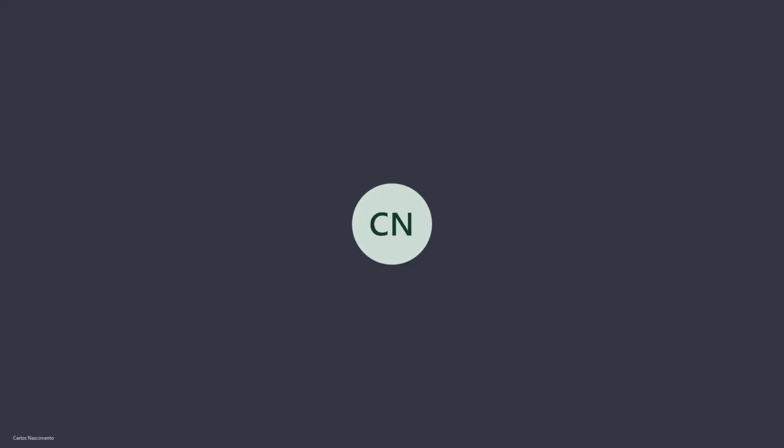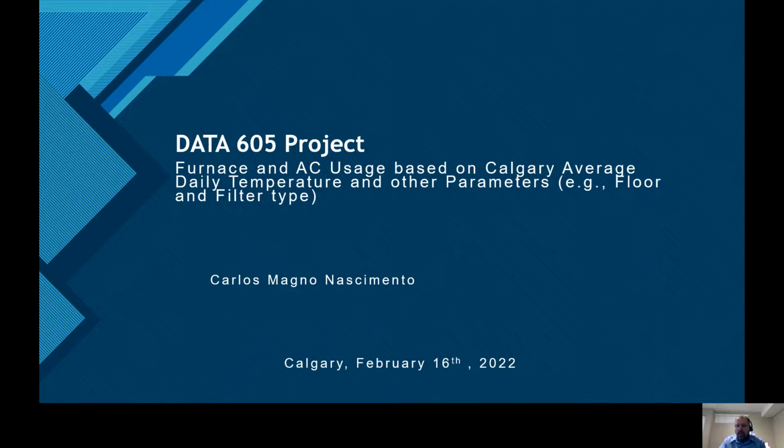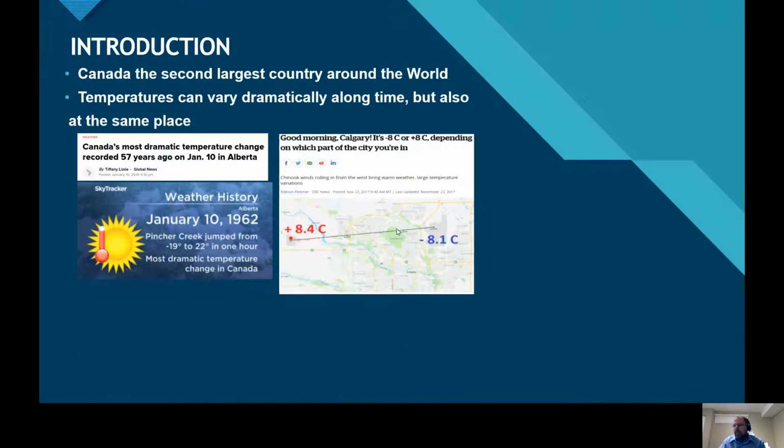Carlos Nascimento, and I'm presenting today the summary of my Data 605 project analysis, which is titled Furnace and Air Conditioning System Uses based on the Calgary Average Daily Temperature and other parameters. Let's start with a brief introduction.